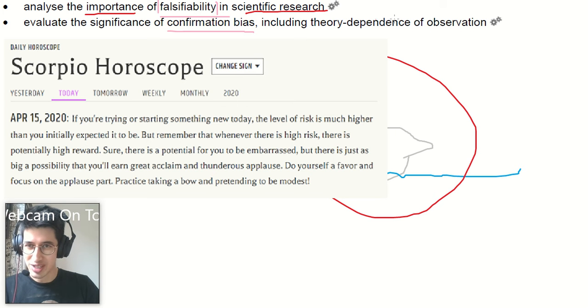So here we go. Today, the level of risk is much higher than I initially expected it to be. Okay, so this is not falsifiable on multiple levels. For example, what I expected it to be can't really prove what I expected the risk to be. You also can't prove what the current level of risk is either.